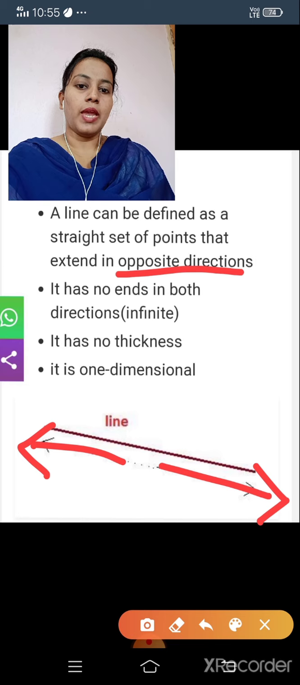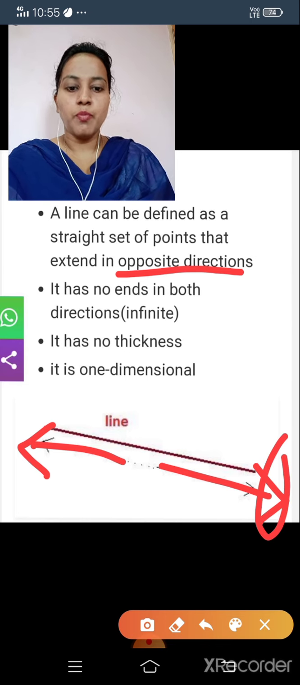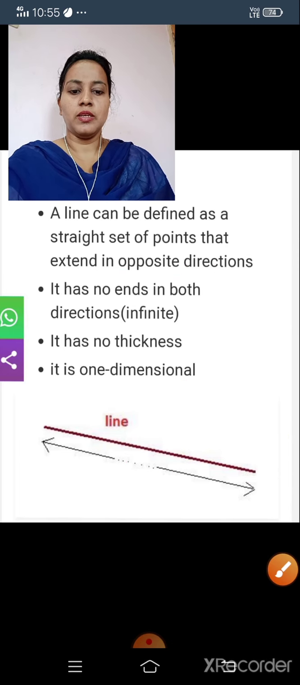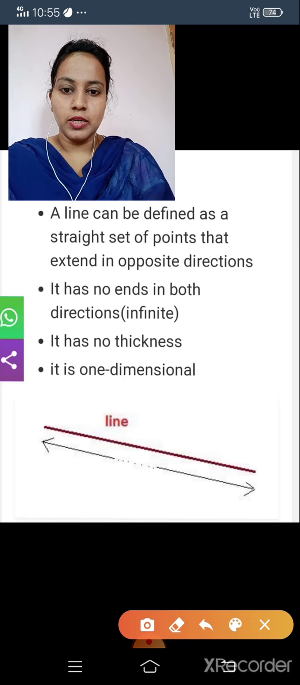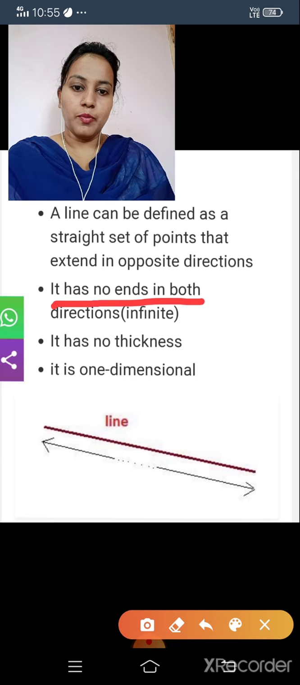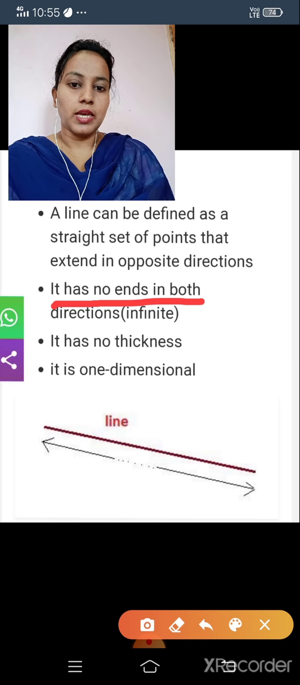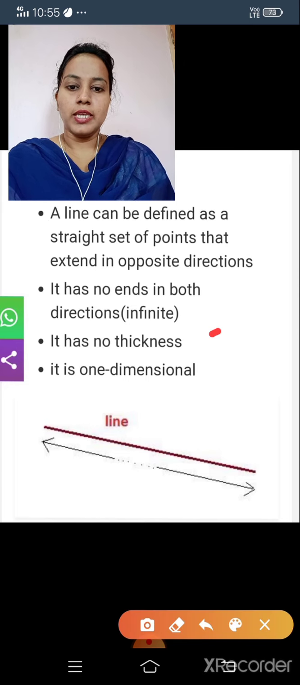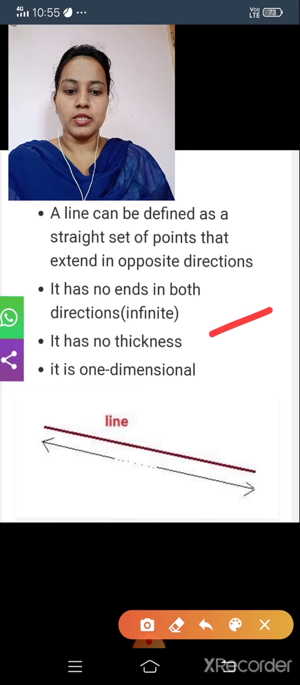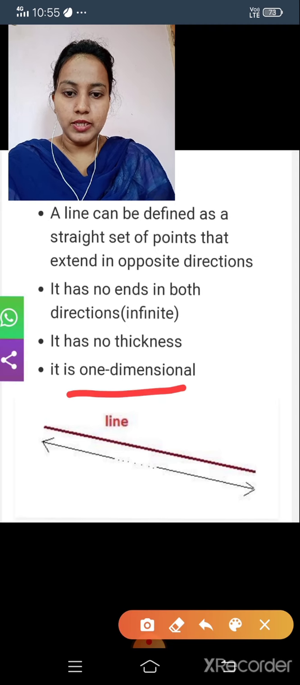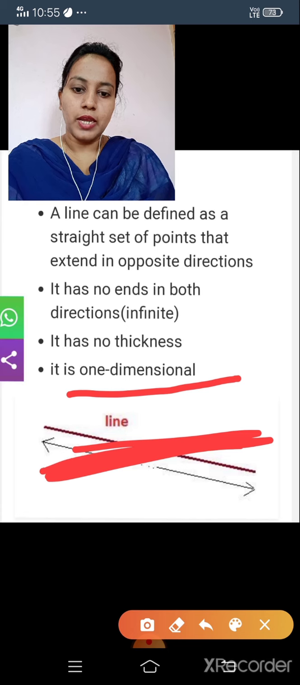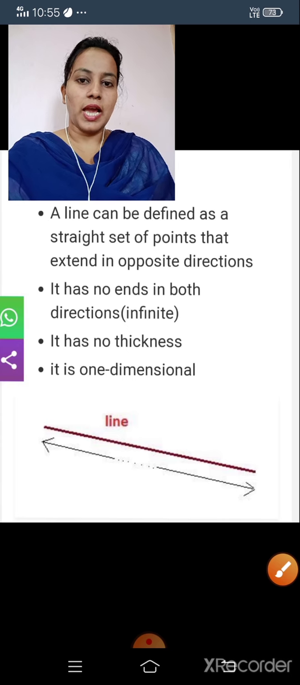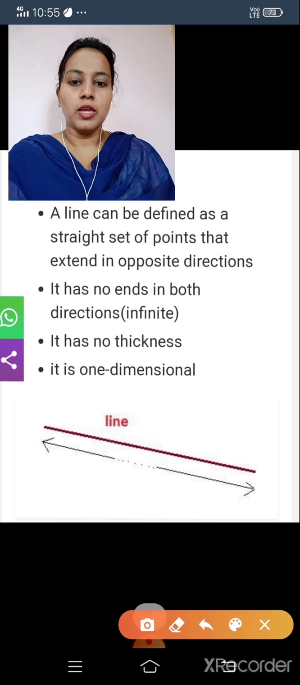It has no end in both directions. There is no end point in both directions. We can extend it on both sides. So what is the second point? It has no end points in both directions. And the next one is that it has no thickness. For example, this is a line and this one is also a line, with no thickness. And the next one is that it is in only one dimension.